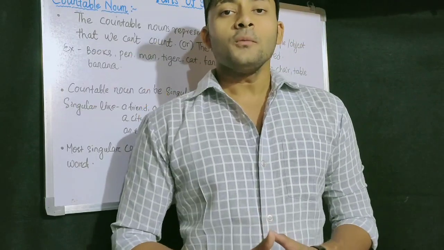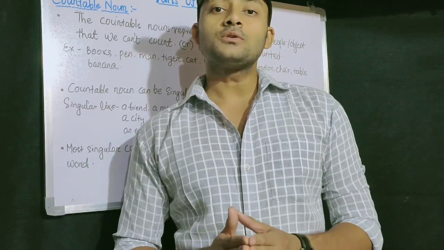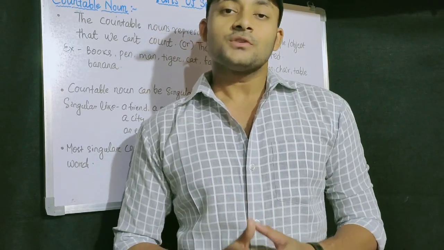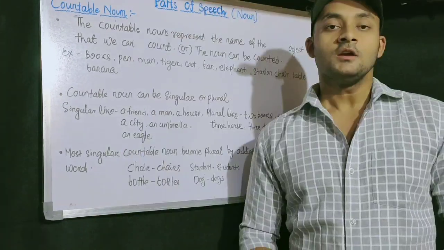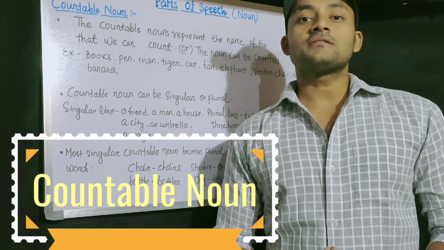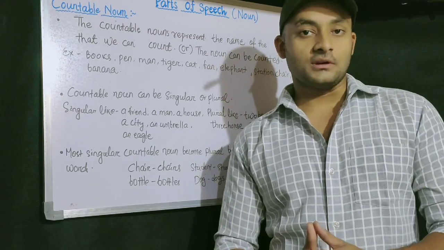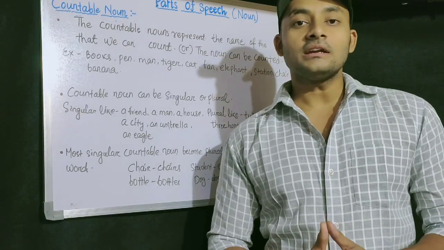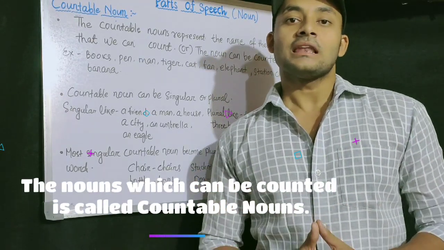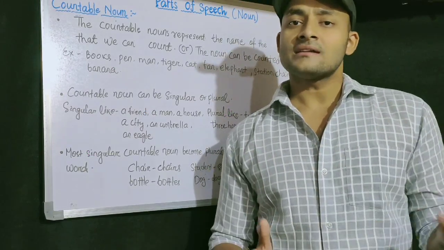Friends, as I know, most of the students want to learn English, but due to lack of basic grammar knowledge, they face a lot of problems. So this video will be helpful for them. Today we will start with countable noun. Countable noun is the noun that represents things or objects that can be counted. In simple words, the noun which can be counted is called countable noun. Means anything which we can see in our surroundings, like table, fan, chair, apple, dogs, cats, anything.